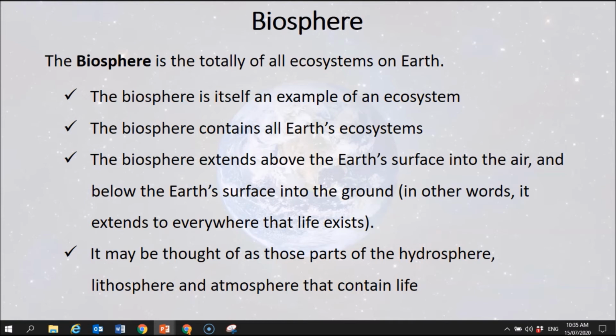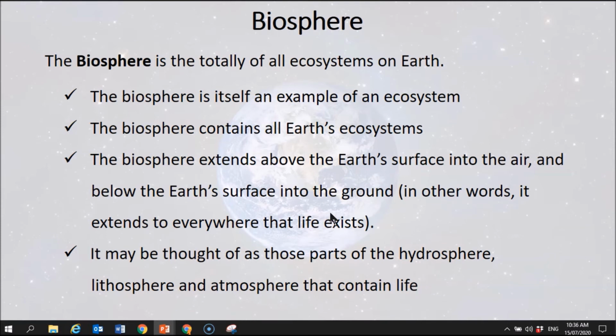The biosphere, you might not think about this, but it extends above and below the Earth's surface, because obviously we have things like birds in the sky and we have things like mole rats in the ground. And a good way to conceptualize it is that the biosphere is the totality of three important parts, okay? And as this final dot point says, it may be thought of as those parts of the hydrosphere, the lithosphere, and the atmosphere that contain life.